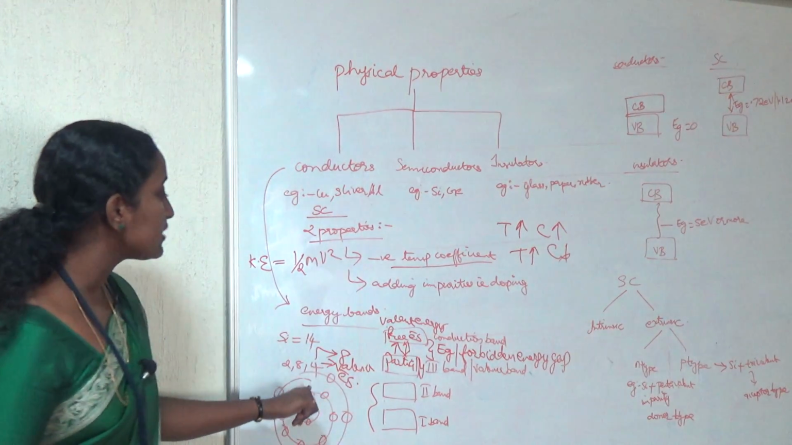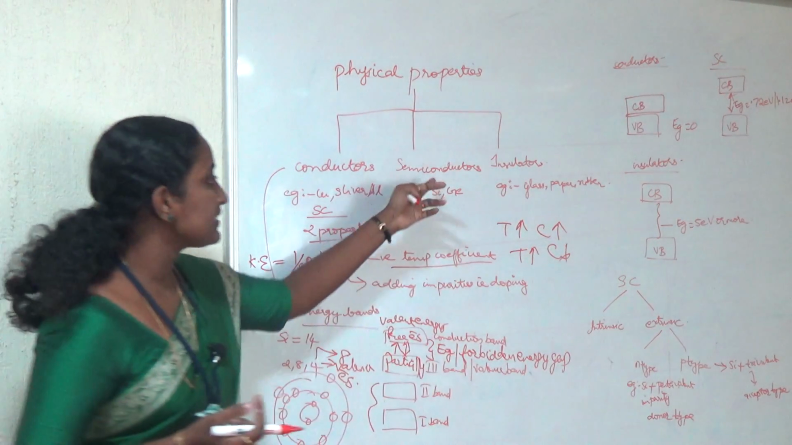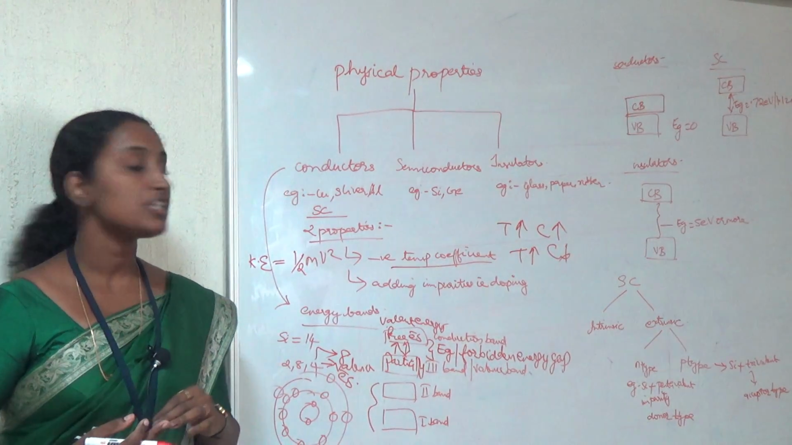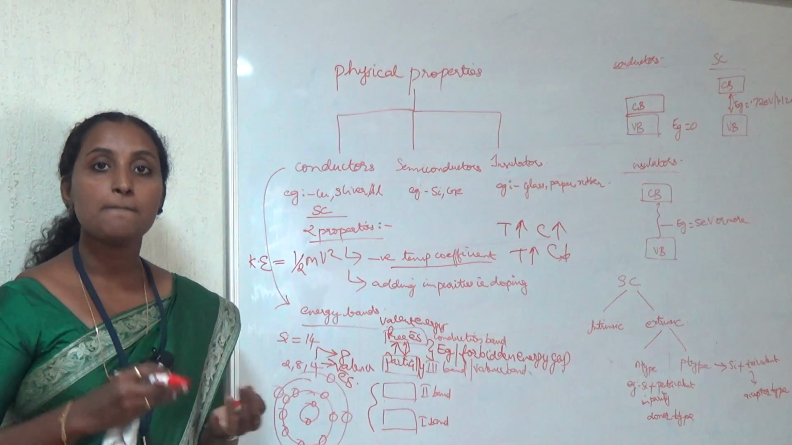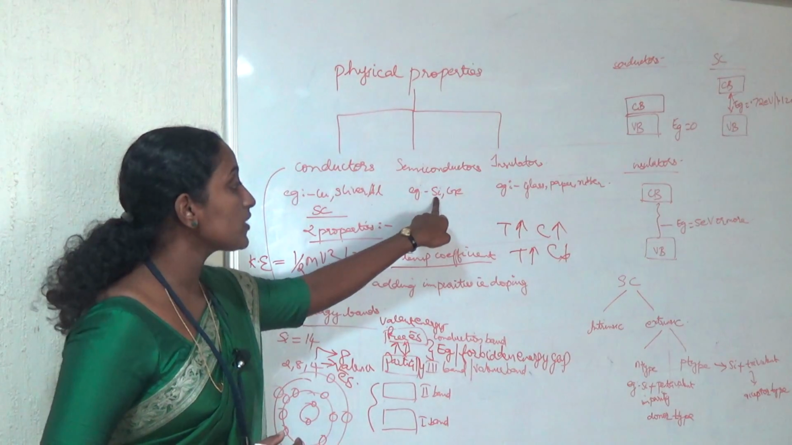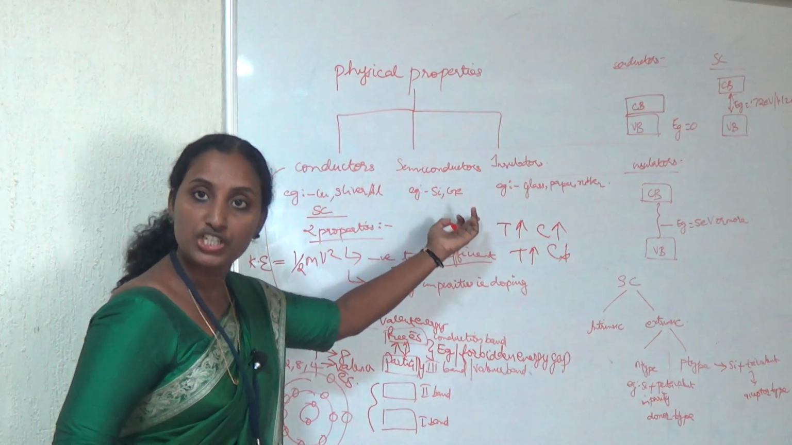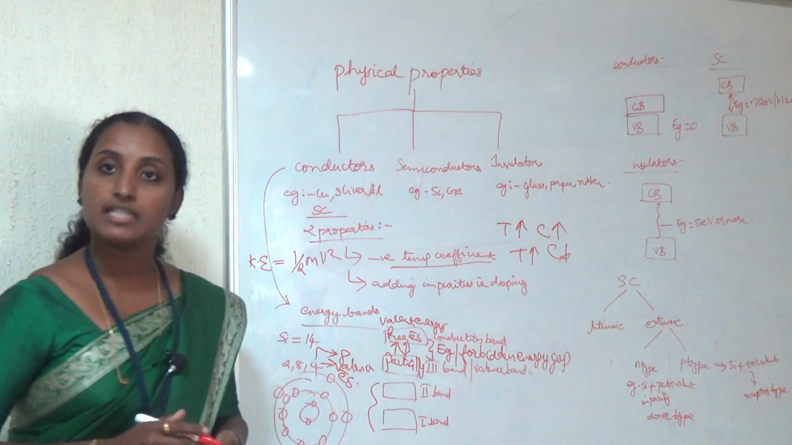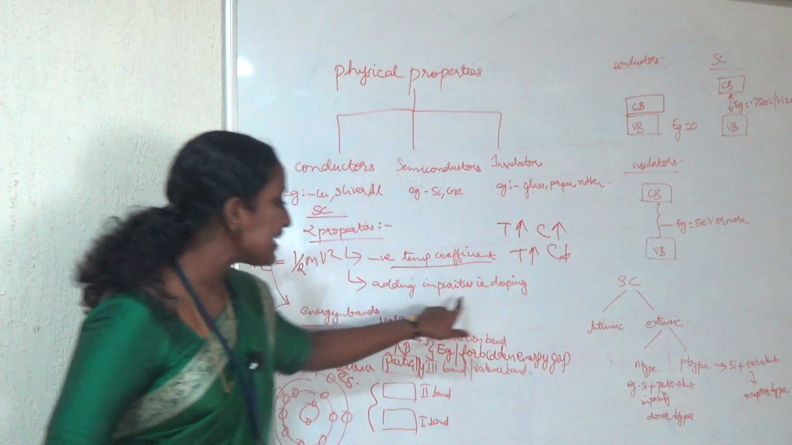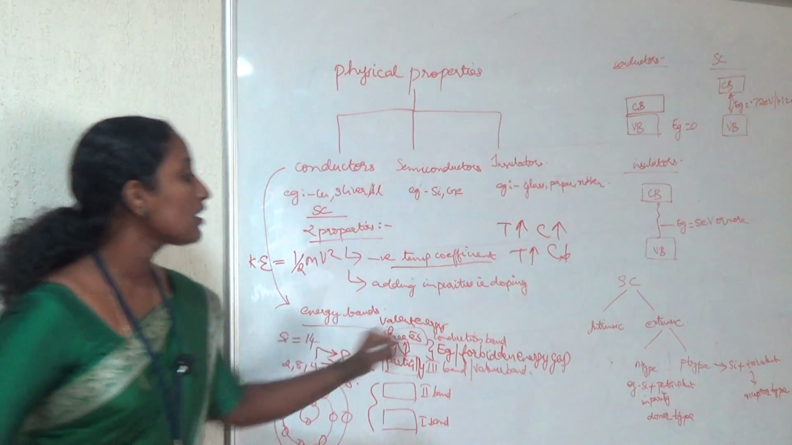One more property of a semiconductor is that we can improve the conductivity. As I said earlier, semiconductors have partial conductivity. So we can increase the conductivity of the semiconductor by adding some elements or impurities to the original semiconductor. The original semiconductors are silicon and germanium. We can add some more elements along with silicon or germanium to increase the conductivity. That process is called doping. So the process of adding some impurities to the original semiconductor material in order to increase the conductivity is called doping.